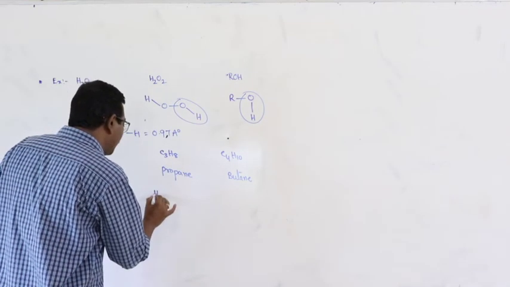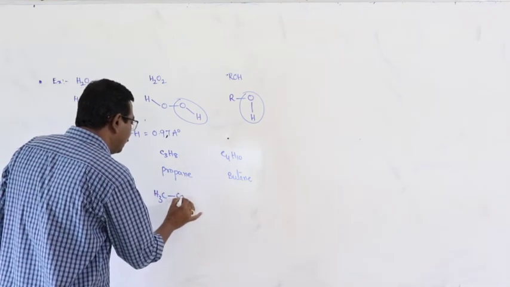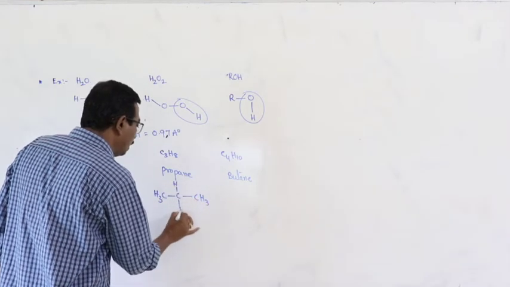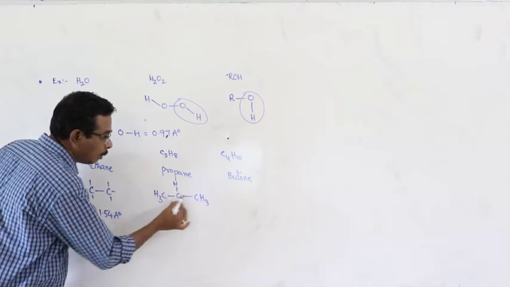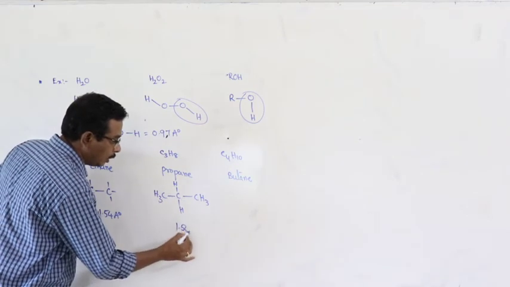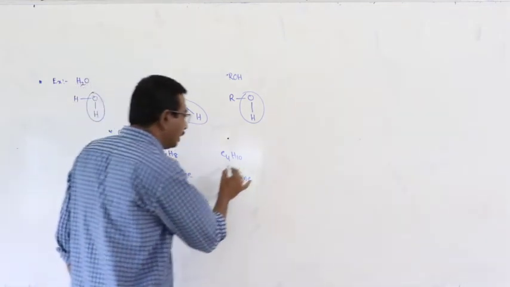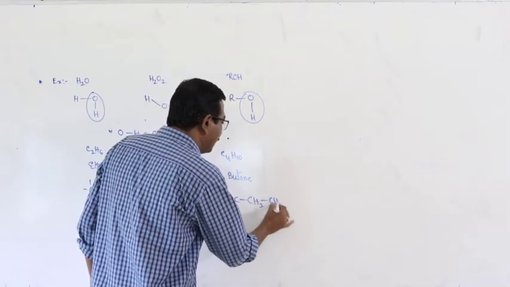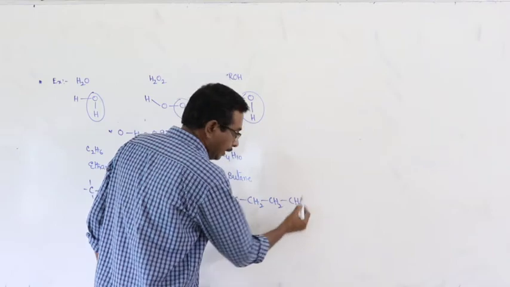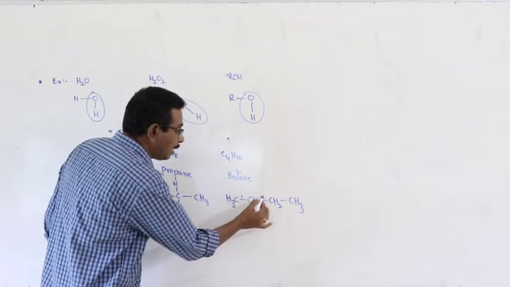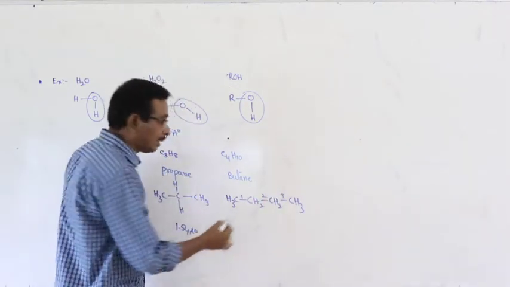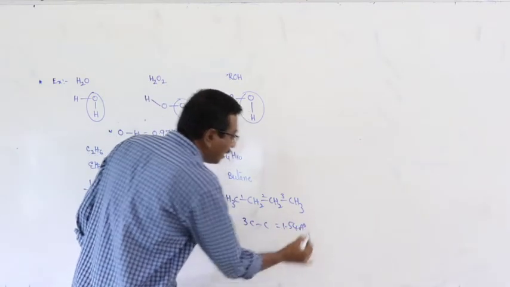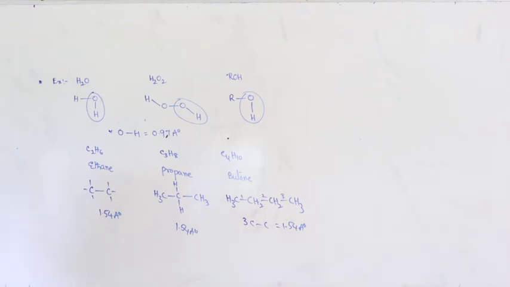And in propane, CH3, CH2, CH3. How many CC bonds are there? 1, 2. Here also 1.54 angstrom units. And in butane, CH3, CH2, CH2, CH3. Here 1, 2, 3. 3 CC bonds are there. Here all the 3 CC bonds are having same bond length, 1.54 angstrom units.